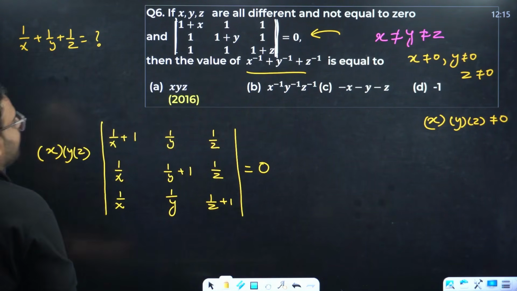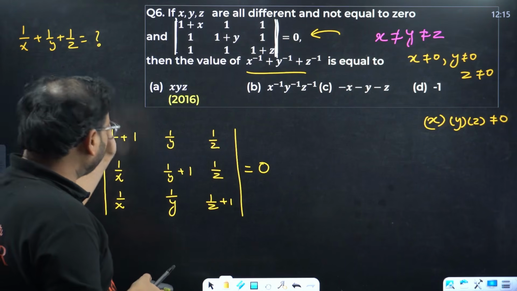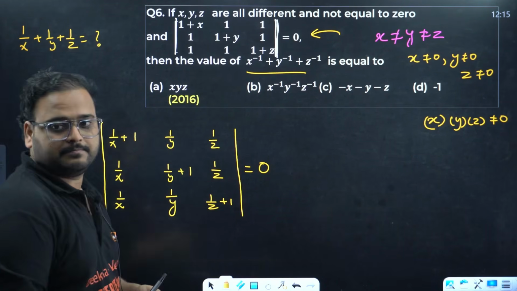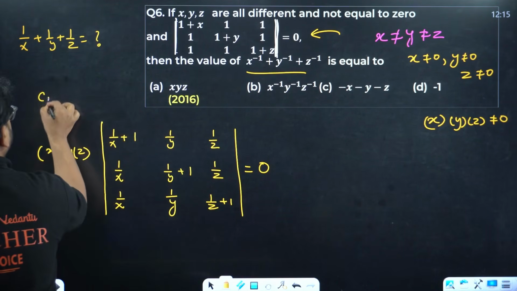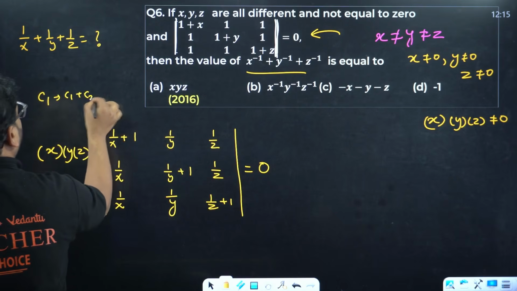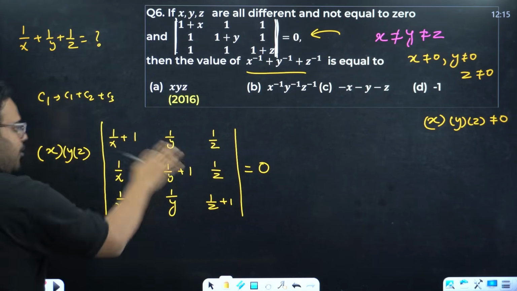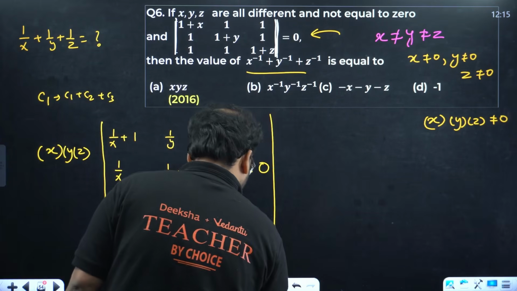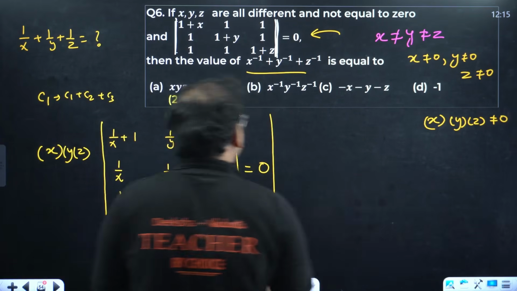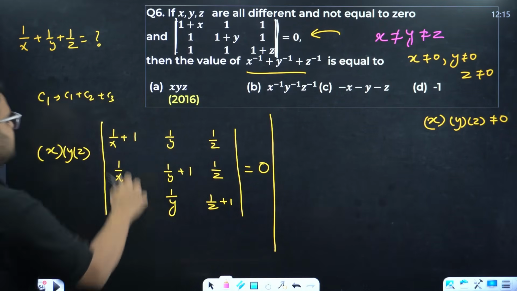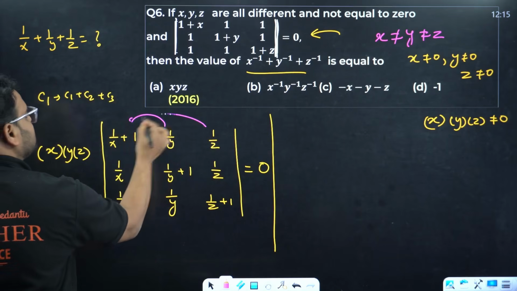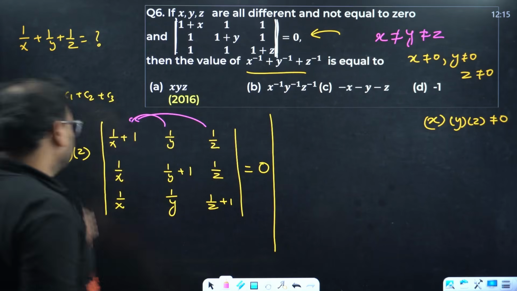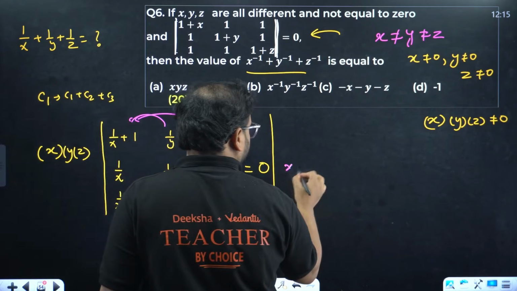Let's write column 1 as column 1 plus column 2 plus column 3. Add all of this and write. Check this out. What I'm doing? Writing this as the sum of this plus this plus this, so you'll have x, y, z outside.